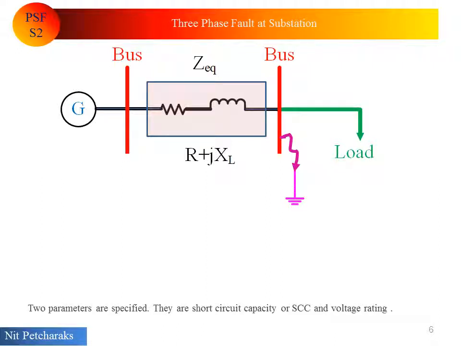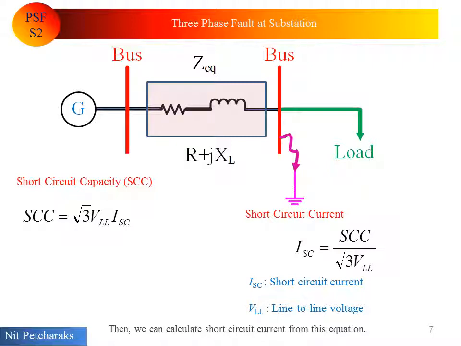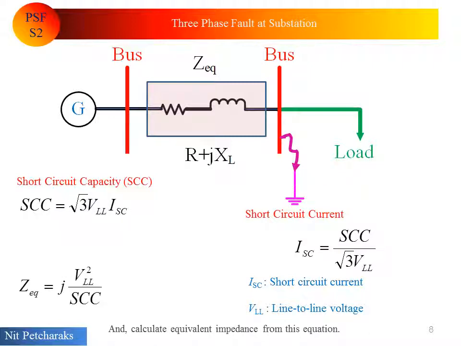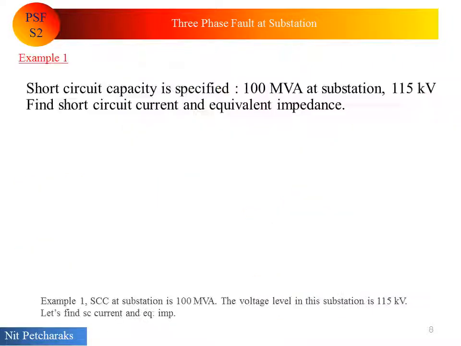Two parameters are specified. There are short circuit capacity or SCC and voltage rating. Then we can calculate short circuit current from this equation and calculate equivalent impedance from this equation.